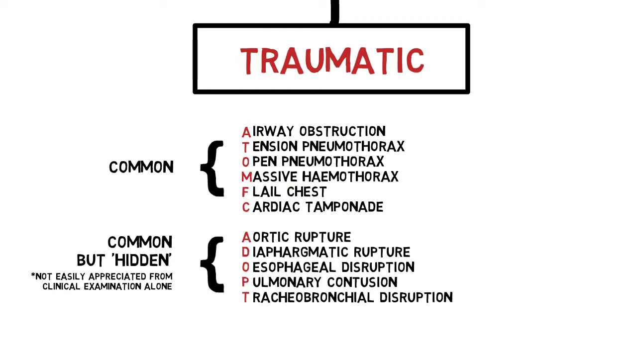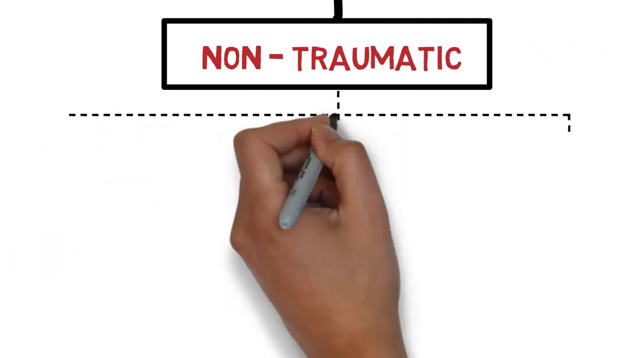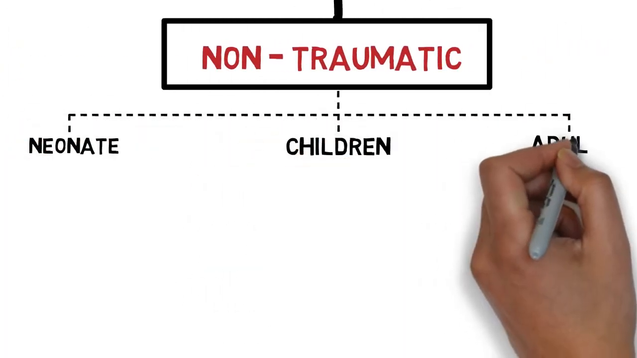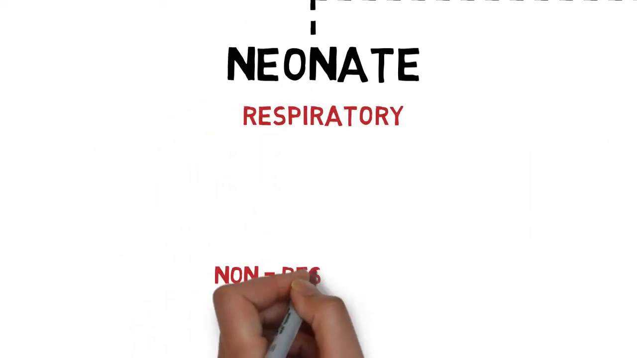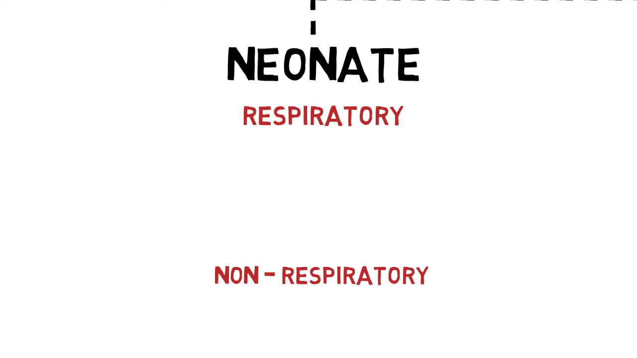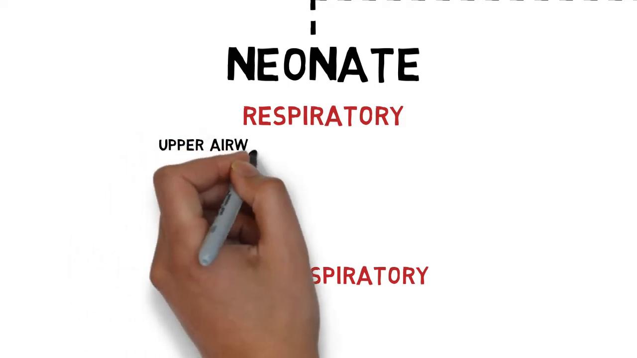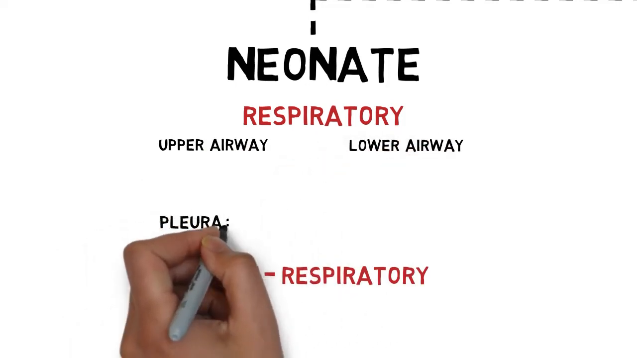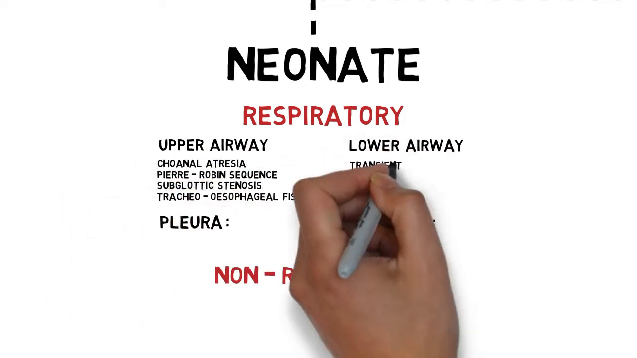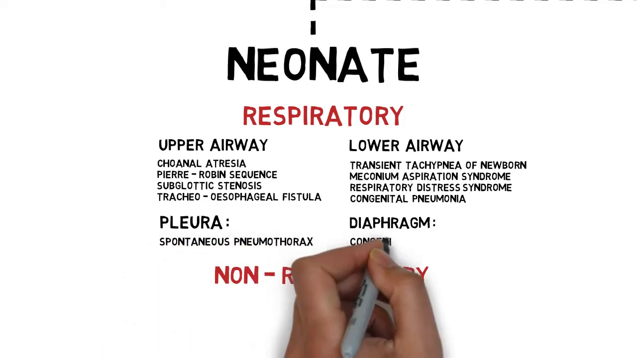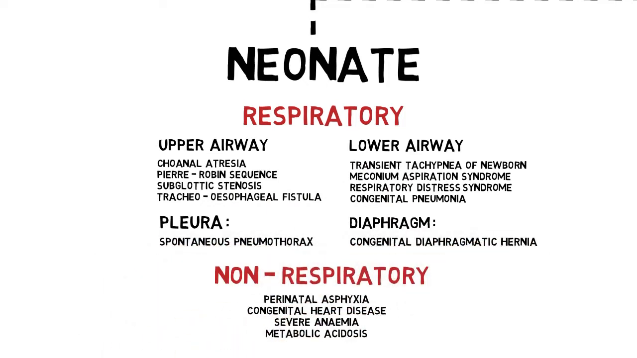In a non-traumatic case, it depends on the age group, either neonate, children, or adult. We can divide the causes of breathing difficulties for all age group into respiratory and non-respiratory causes. For respiratory, it can further be subclassified into airway, pleural, and diaphragmatic causes according to the anatomy. Here are the examples of causes for each subgroup. Some may manifest as early as after birth, while others may manifest after several days.